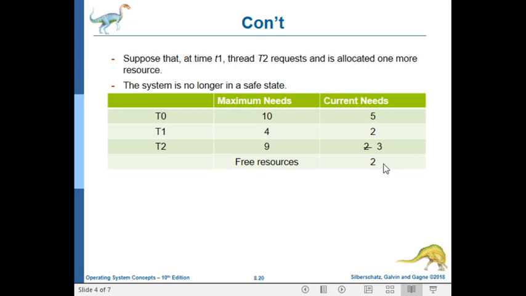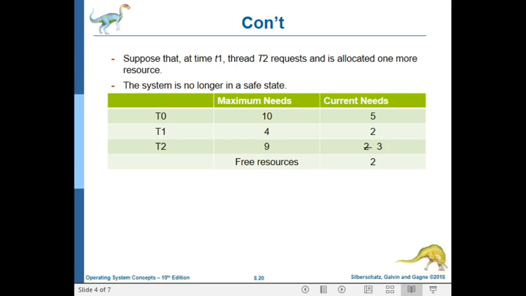When T0 makes a request, since the current needs is 5, the maximum needs that T0 may request is the remaining 5. However, we cannot allocate the resources because they are insufficient, the resources are unavailable. So that makes the scenario become unsafe, meaning that the system is now in an unsafe state.